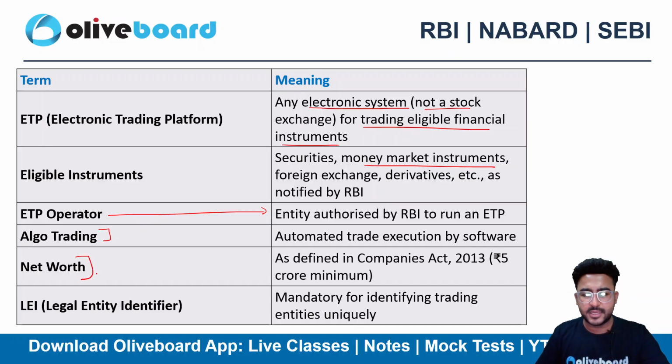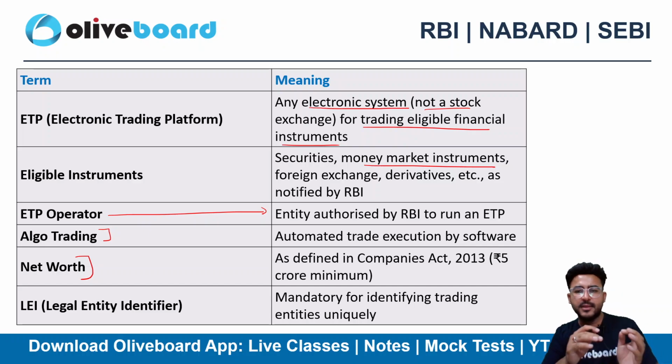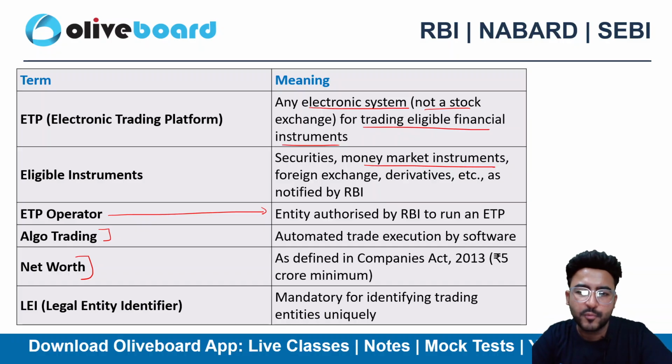Net worth, again, will be one of the terminologies we'll be discussing. It's already given in the Companies Act. What is your net worth? The minimum requirement in this particular direction is 5 crore, right? Legal entity identifier is again mandatory for identifying trading entities uniquely. I think the legal entity identifier was a concept which was asked in the 2023 or 2022 previous year question of RBI as well, right?